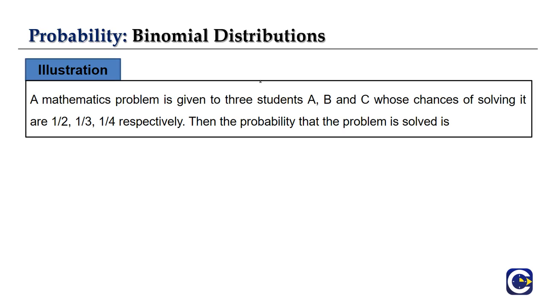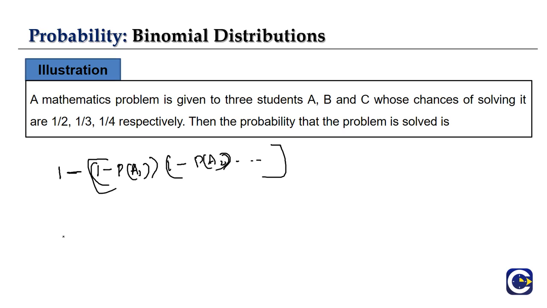Right? So now we apply our principle. For the 3 people, the probabilities of solving are 1 by 2, 1 by 3 and 1 by 4. The probability that the problem is solved means at least one of them has to solve it, right? So at least one of them must occur; the rule for n independent events will be applied here: 1 minus the product of (1 minus P of A1), (1 minus P of A2), and so on.